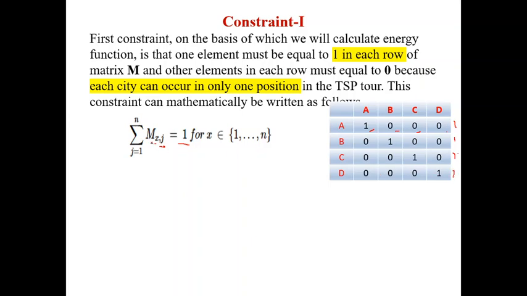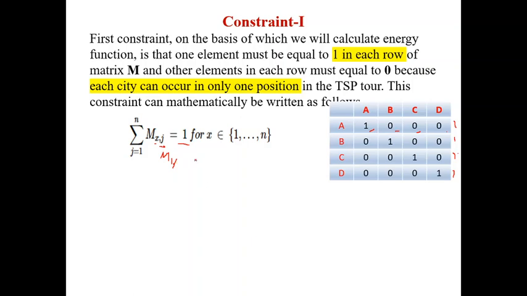That means you are representing it like a mathematical equation: sigma j is 1 to n, x j, j varying from 1 to n. That means, for example, if I am representing matrix element m 1 comma 1.